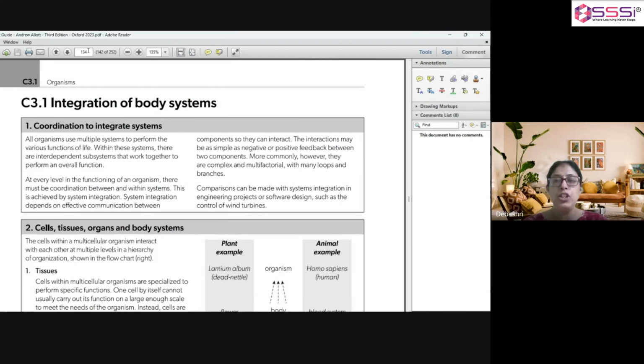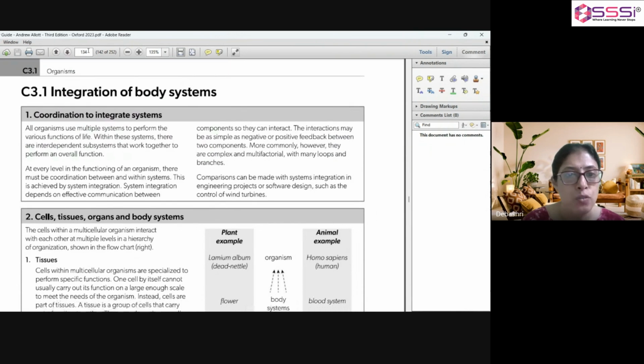We know that generally most of the organisms are multicellular organisms. So they are entitled to perform with various organ systems that perform the various functions of life. Within these systems, there are interdependent subsystems that work together to perform an overall function. At every level in the functioning of an organism, there must be coordination between and within systems. And this is achieved through system integration.